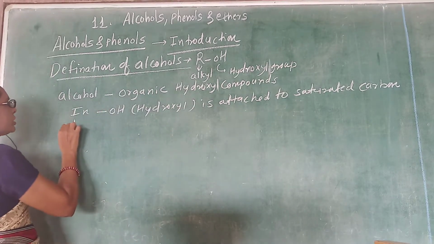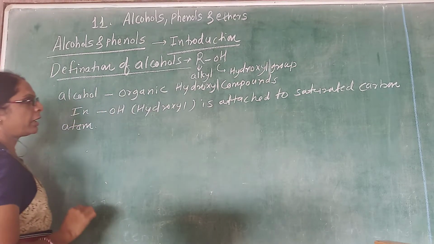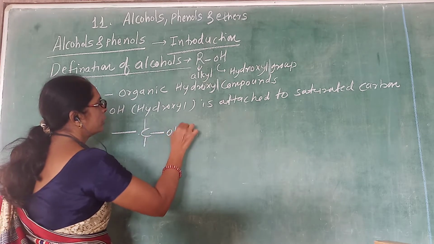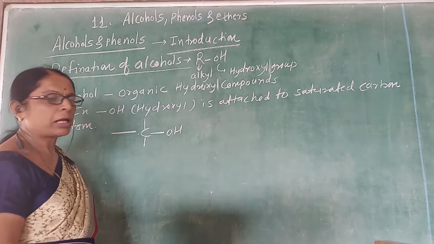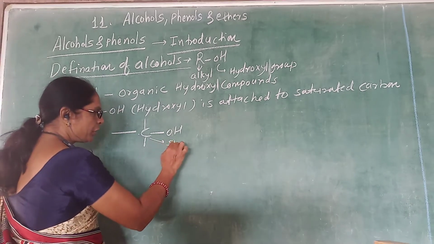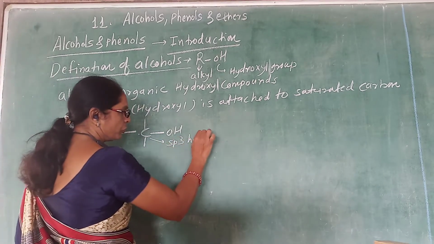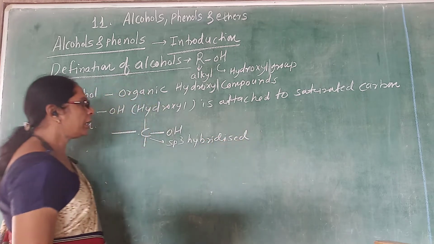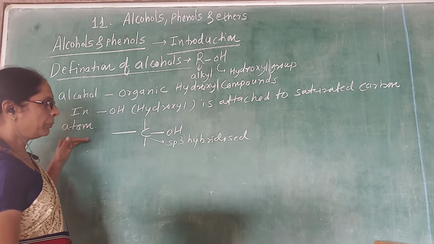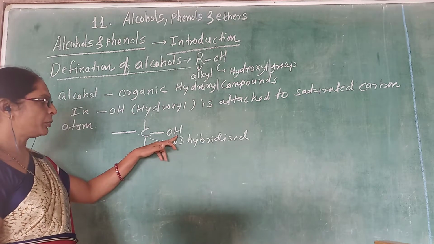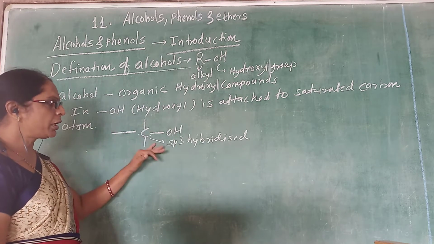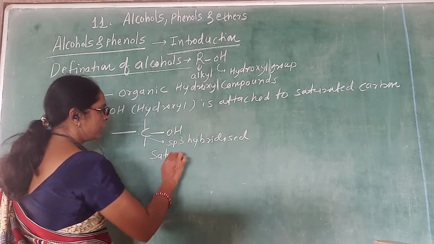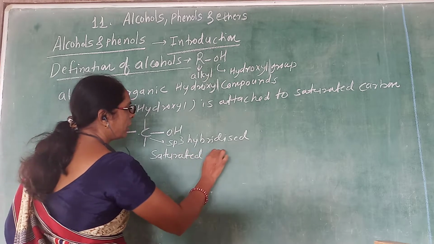Suppose this carbon is a saturated carbon. Saturated carbon means the carbon which is sp3 hybridized. Compounds in which the hydroxyl group is attached to a saturated carbon are alcohols.